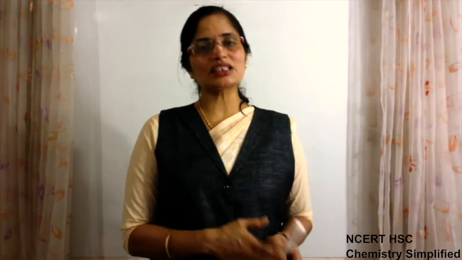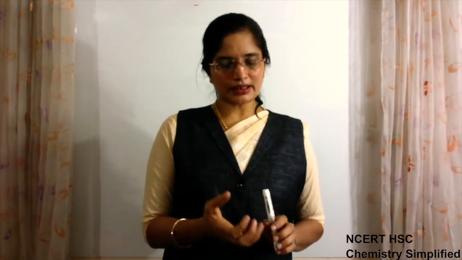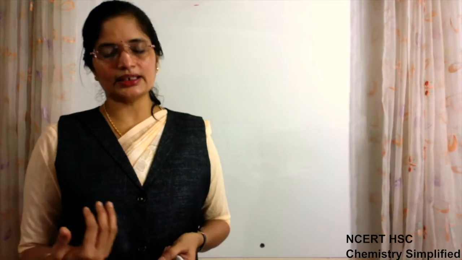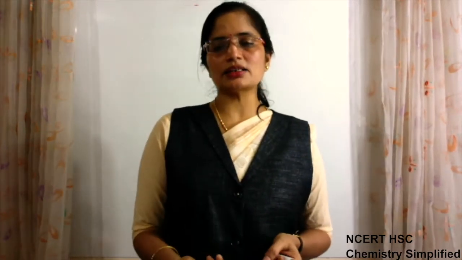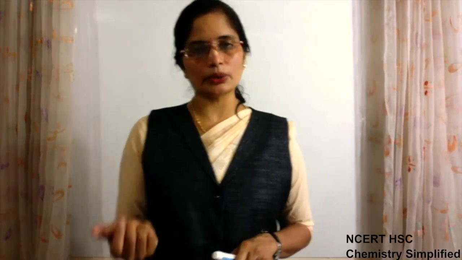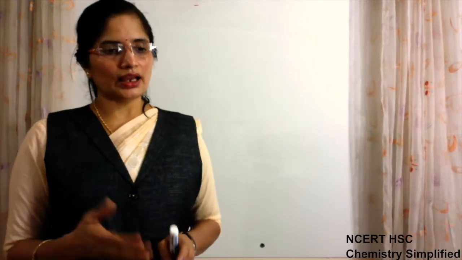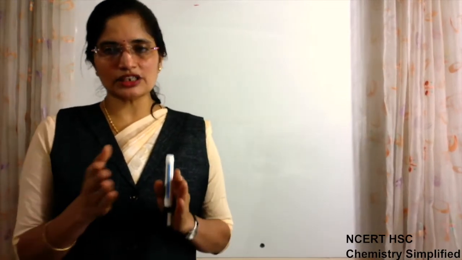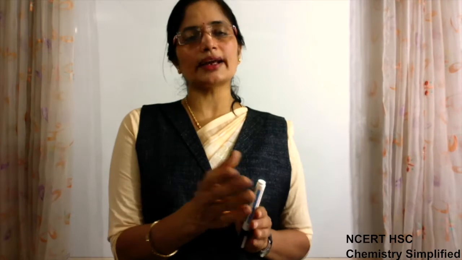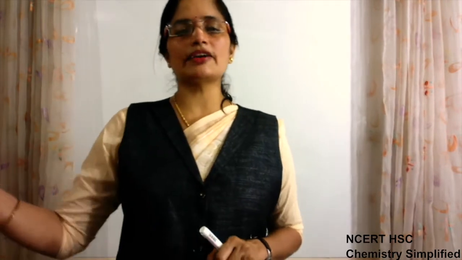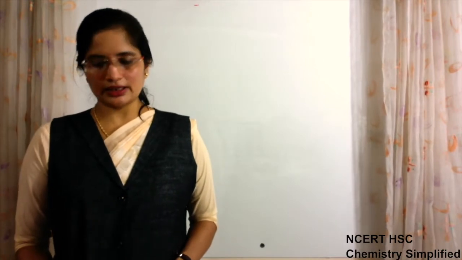Then we came to the spectrum. We studied how different types of spectra are formed: continuous spectrum for natural light, then line spectrum or atomic spectrum for particular atoms, and absorption spectrum, which is formed after absorption of light by a sample. Whatever is left forms the absorption spectra. So this we have finished.